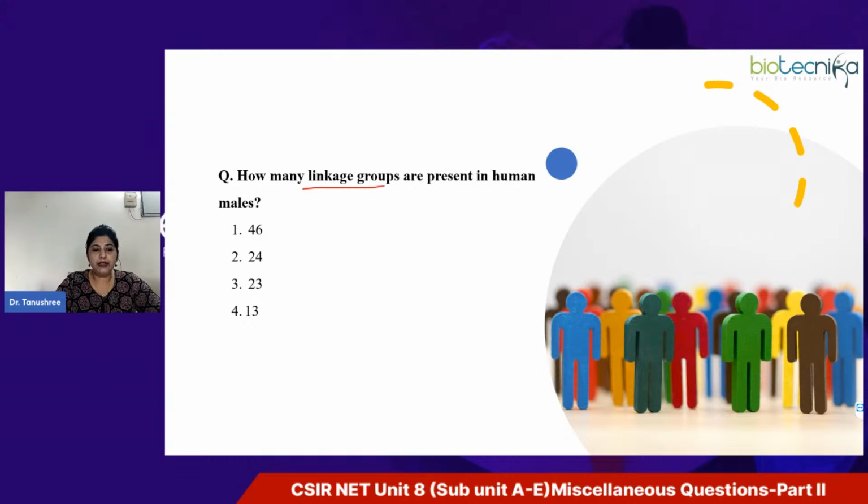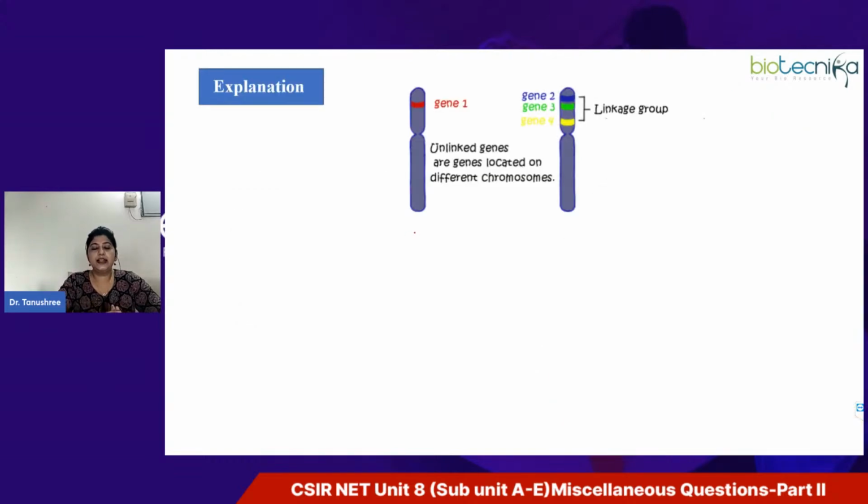So here, what is the meaning of linkage group, basically? You need to understand that all the genes which are located on one chromosome are considered as a linkage group. Like for example, here this is gene 1, this is gene 2, this is gene 3 and gene 4, right? So they form a linkage group. All the genes present on one chromosome are considered a linkage group.